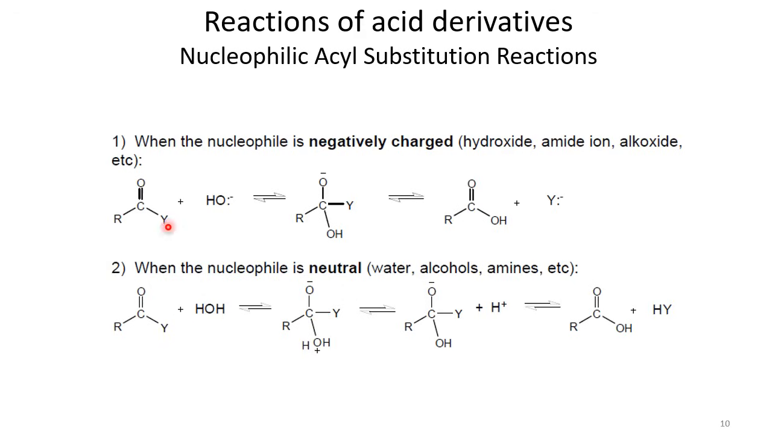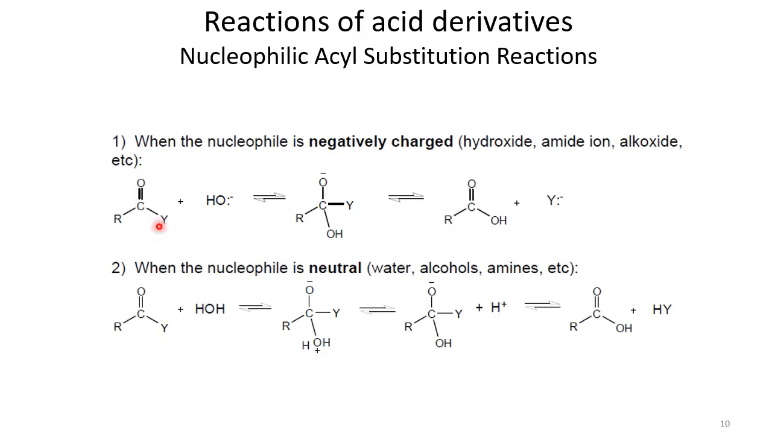So this is the generalized formula for a carboxylic acid derivative. We have the nucleophilic acyl substitution reaction, and it can be of two different types. One type is when the nucleophile is negatively charged, where the nucleophile is the one attacking this acid derivative.